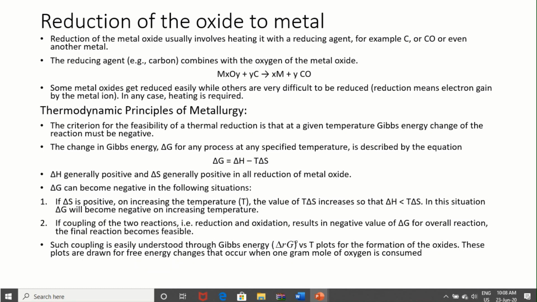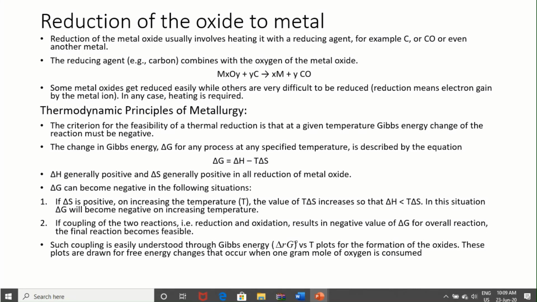So, for delta G to become negative, there are two important situations during reduction of metal oxide.